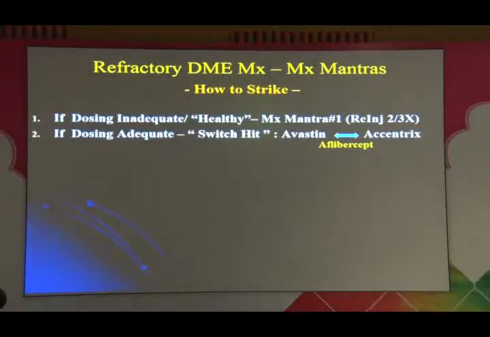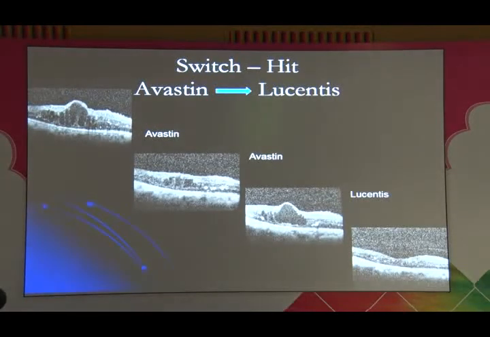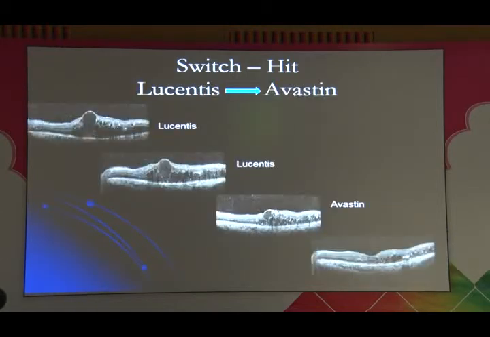So if the dosing is inadequate, re-inject. If the dosing is adequate and the patient is still refractory, you could switch it, Avastin to Lucentis, or the other way around. Aflibercept is another thing, but it's pretty expensive. So just examples from my practice where a patient who was on Avastin benefited from Lucentis and vice versa was also true. Though in this example, obviously there'll be fewer cases in this pool.